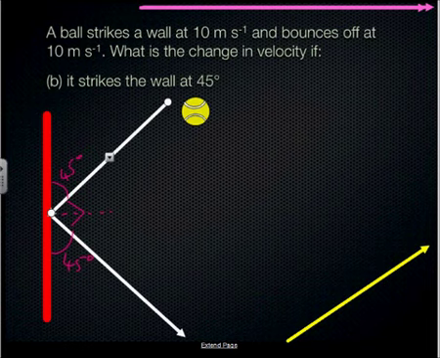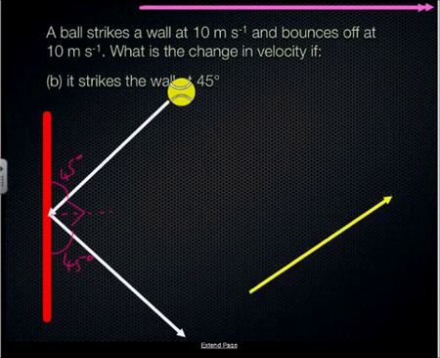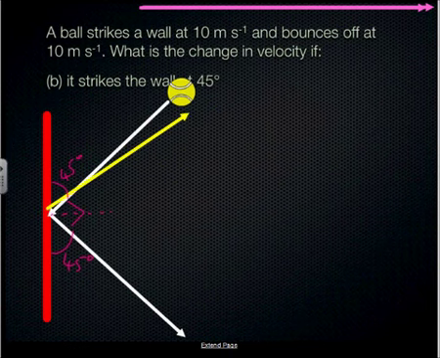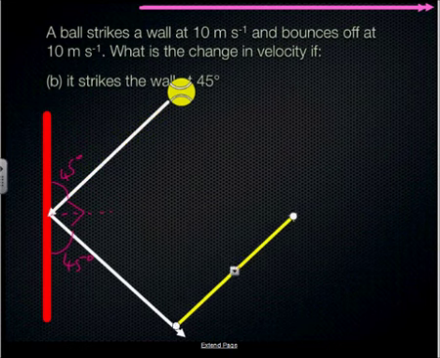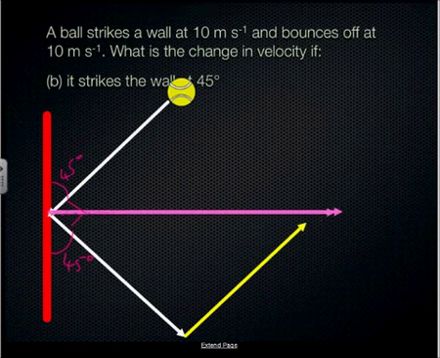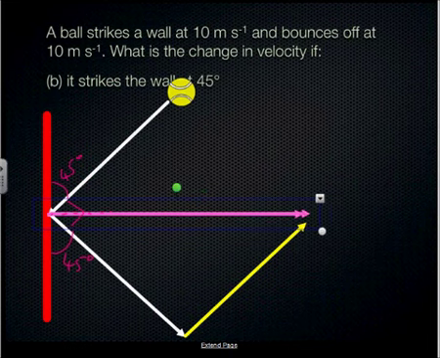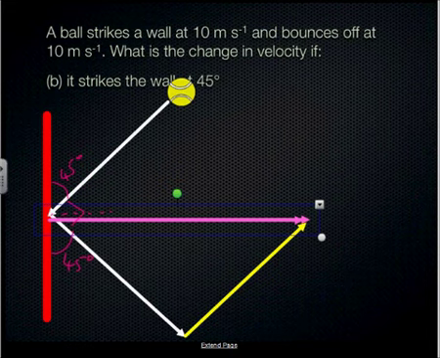Okay, like that. Now, when this ball comes in, bounces, what's the change of velocity? Final minus initial. So let's make a negative of the initial. There's the negative of the initial. Let's give it the right angle. There we go. And now move it down there so it's head to tail and then let's draw in the resultant. Because I changed the size, let's just move it down. So there you go, there is the resultant.